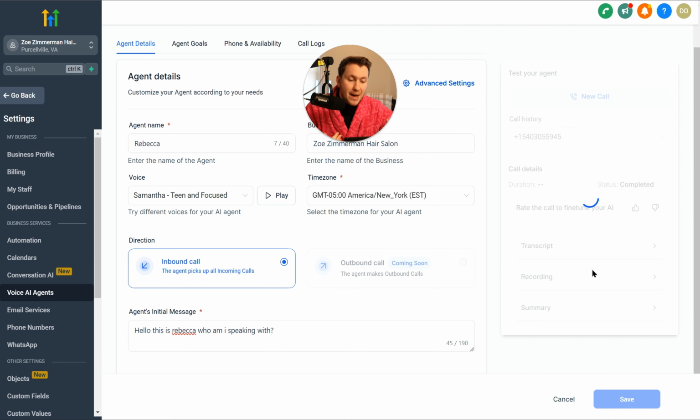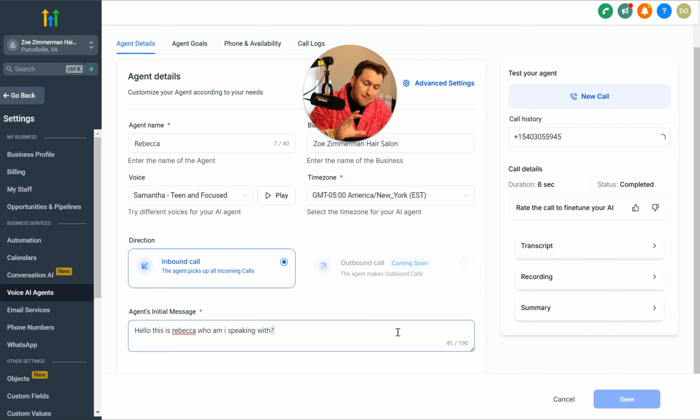And again, these are going to be getting better and better, but we want to do as much as we can to make it sound as human-like as possible. Because even if they think it's a bot, which is fine, you want it to be a good bot, not like a robot. So just a quick note on that.